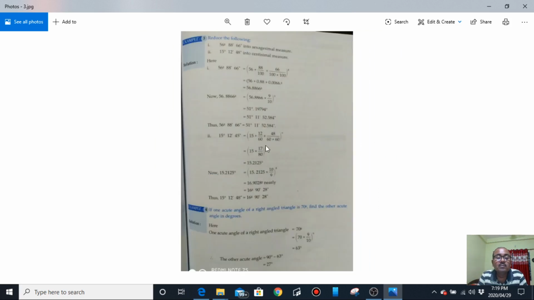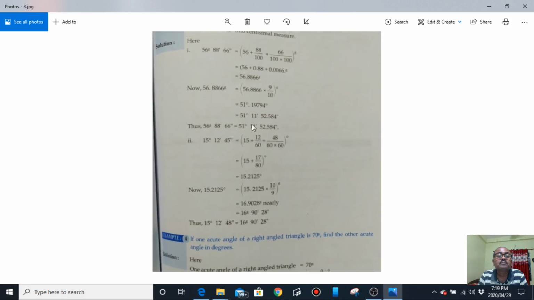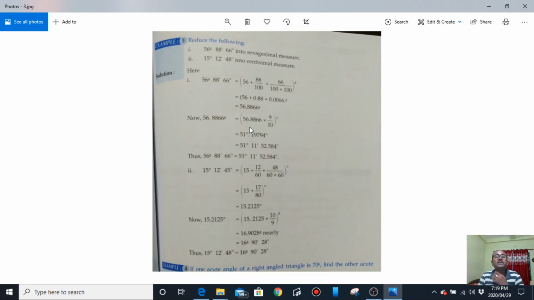Now let us see some more questions. Reduce means change. 56 grade 88 minutes 66 seconds into sexagesimal system. Means here the question is asking to jump from one system to another system. Grade to degree.